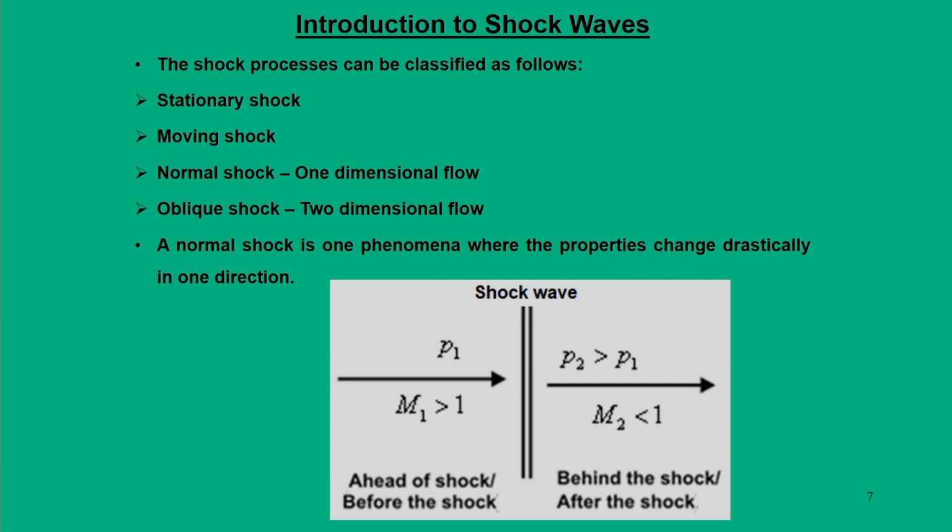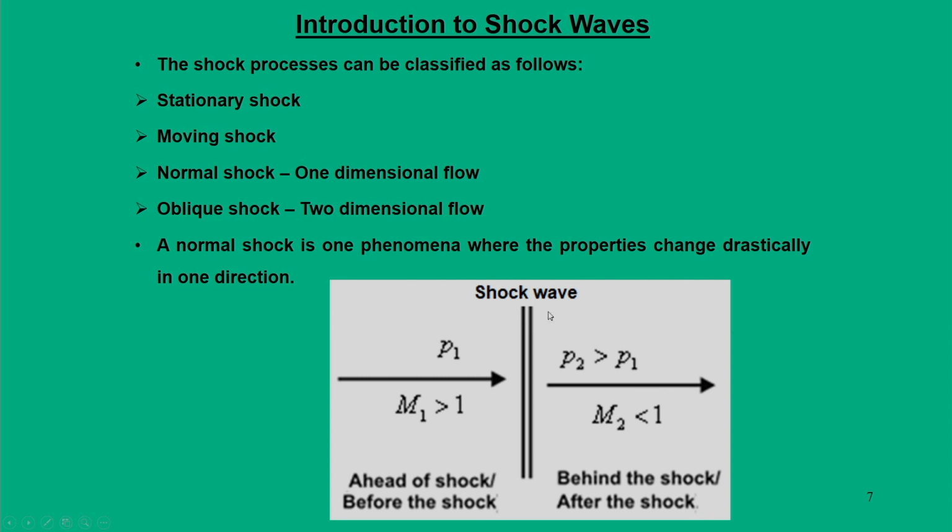Now, in our lectures, our sequence of view will be something like this. Whenever a shock wave generates in a medium, it can be a stationary shock. A stationary shock means there is a shock wave sitting in a medium, some flow is entering at some velocity and leaving at some velocity. This is how we view it by keeping the shock wave stationary. Or the shock wave can be moving, and we call this a moving shock.